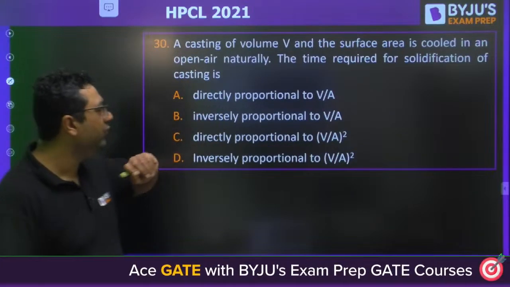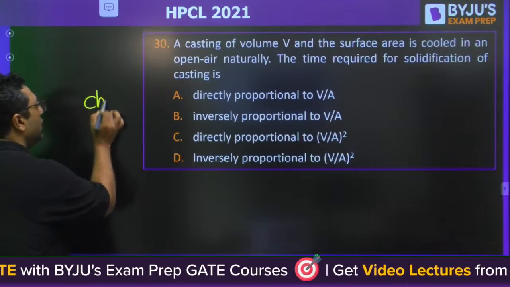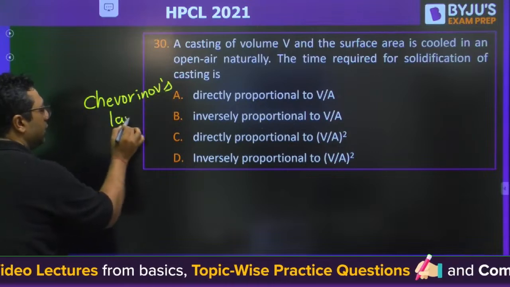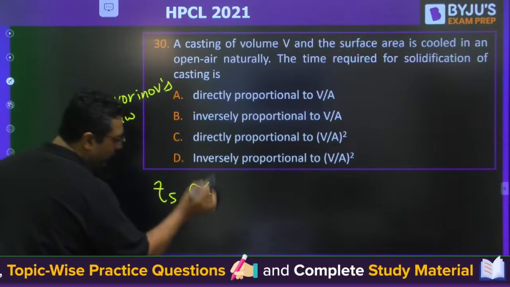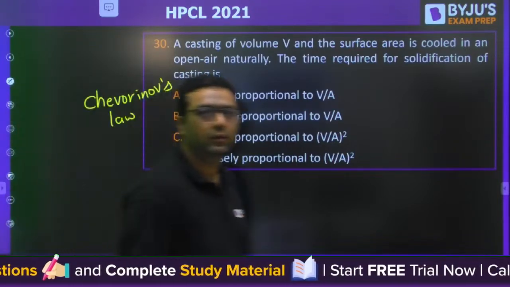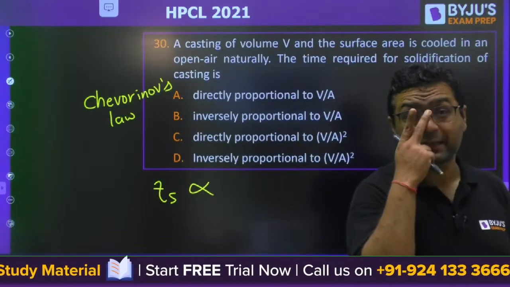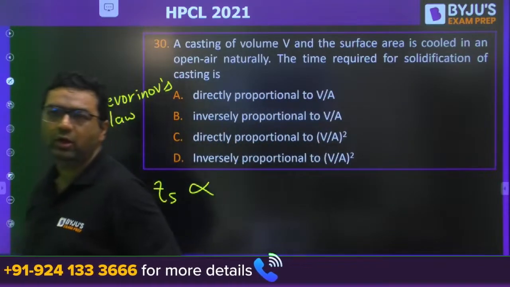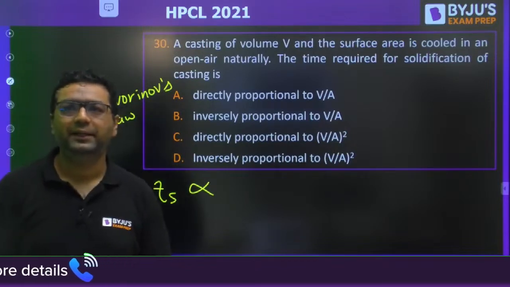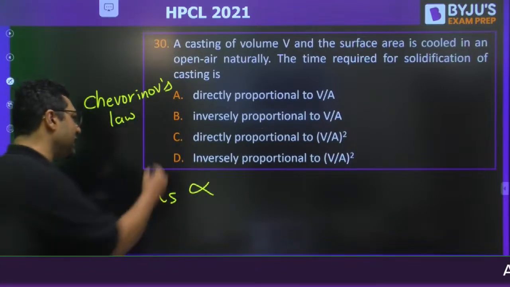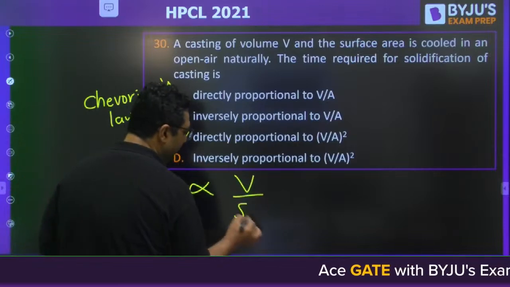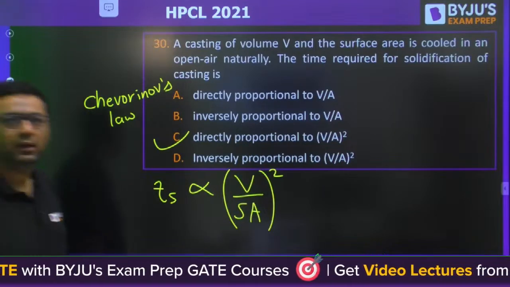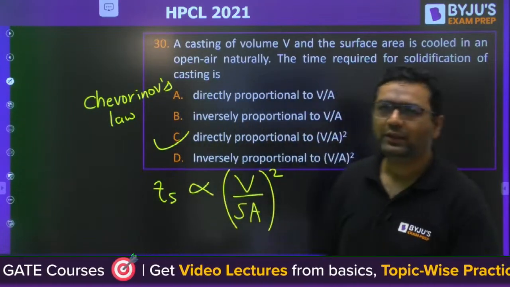A casting of volume V. This is from Chvorinov's law. That is, solidification time is directly proportional to. Yes, guys. Aspirant is saying C. What about others? Ashish is saying C. Very good. Marigandeshwaran is saying C. Aniket is saying C. Yes, the answer is C. It is volume by surface area, whole squared. C is correct, guys. Very good. So moving to the next question, guys.